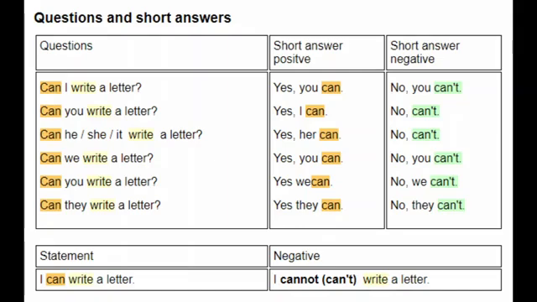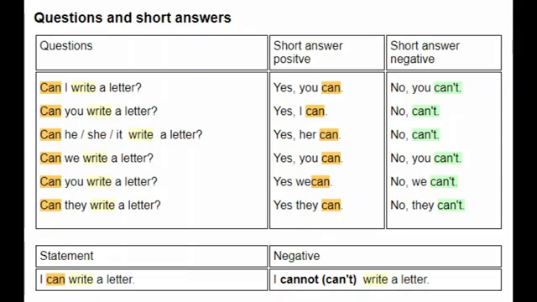Next, can you write a letter? Yes, we can. No, we can't. Can they write a letter? Yes, they can. And negative, no, they can't. Now, statements and negative: here also we can see, I can write a letter. Negative, I cannot, or in short form, can't write a letter.